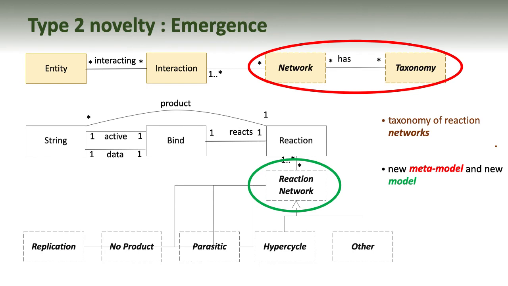Later still, reactions become more complicated. We can no longer describe the system using properties of strings alone, as they behave differently with different partners. We see properties of reaction networks rather than of just the strings themselves. So we change the meta-model to include reaction networks and a taxonomy of these. This allows us to change the model to include observed reaction networks. We have emergence.